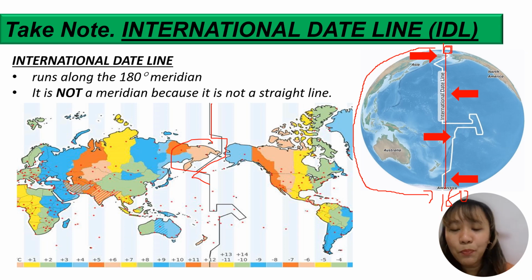So why is it important to know that, to give time zones to different countries, so people won't be confused? For example, call center agents, right? So for example, in the Philippines, it's 10 o'clock in the evening, then your American customer would like to talk to you, let's say at 8 o'clock in the morning. How would you know that it is 8 o'clock for them if we had no international date line? So it would be confusing.